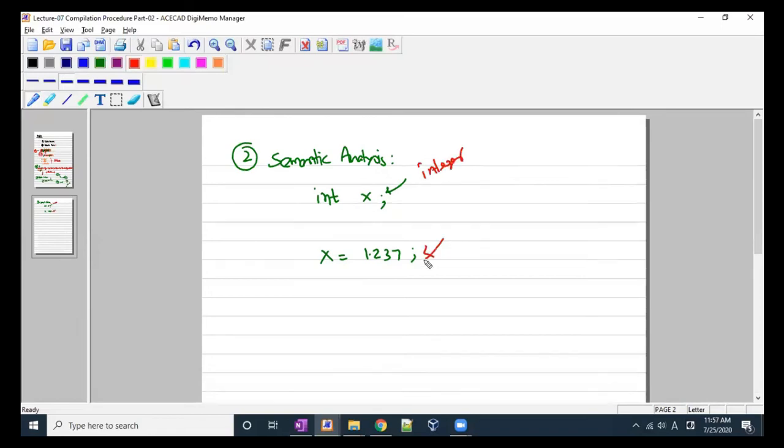But here you are defining the value as a float. So if you look at it, it will pass through the first unit. Why? Because syntactically it is correct, right? So the first phase it will pass, but in the second phase it will not pass. Why? Because the meaning you have attached to it is not synchronized. It means you have attached the meaning like it is an integer, but you are defining a float in it. It means it has no meaning, right? So you have to correct it.